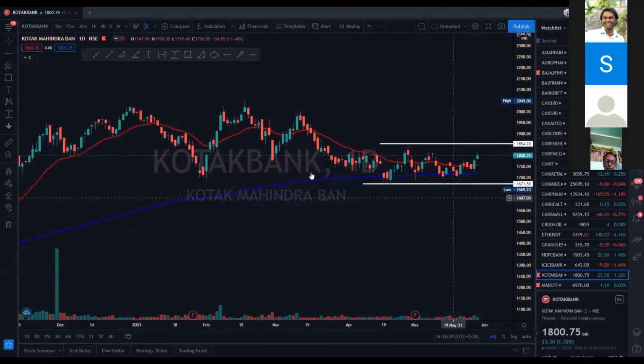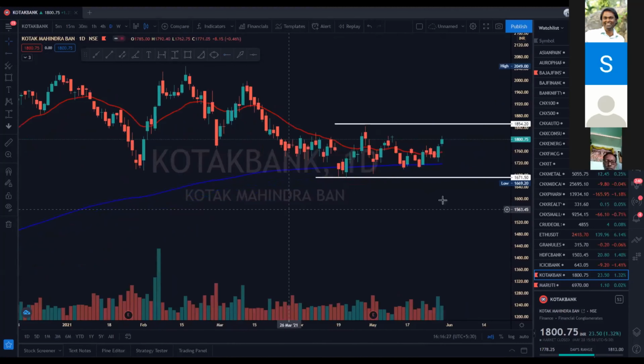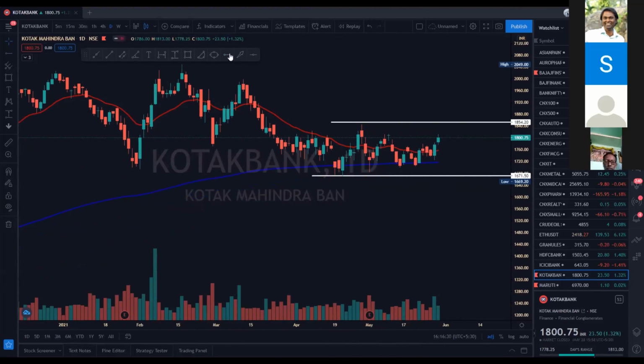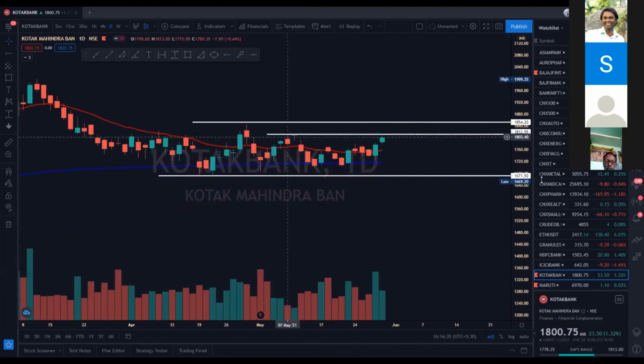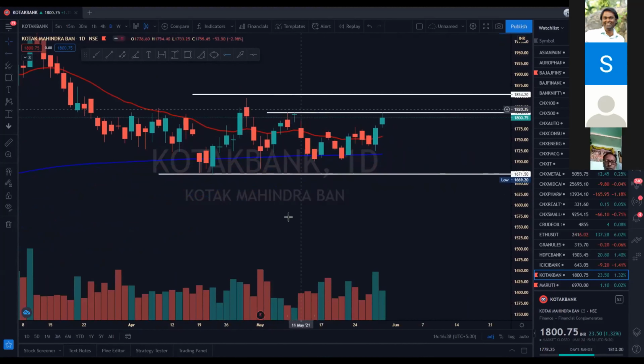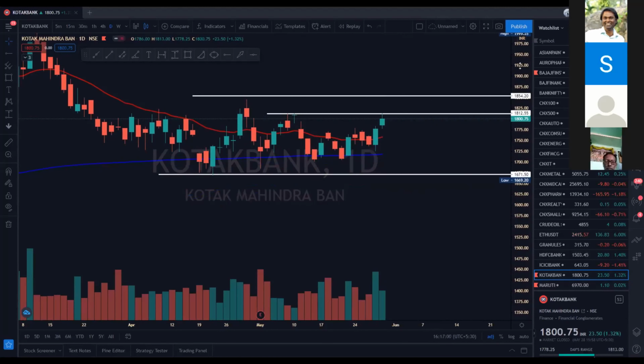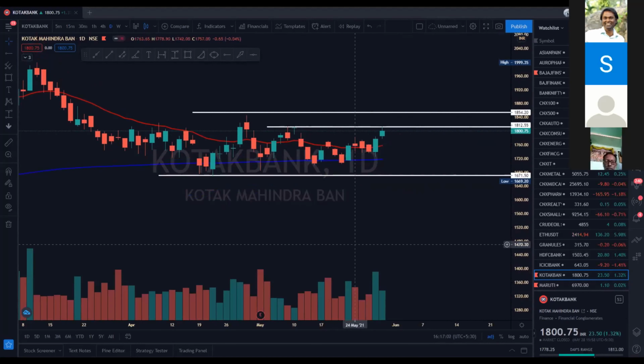Kotak will be marked like this: 3 months high. That's the low. I am not able to find any structure in between, so I'm hoping that this level will be breaking, because it had tested 2 times over here. It has not been able to break this level. So once it breaks and moves to this territory, we can have a breakout happening at 1854. In any case, we are going to get 60-70 rupees in this trade. That's for sure.